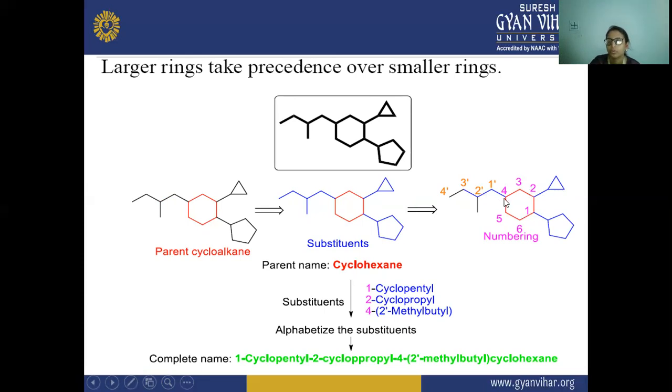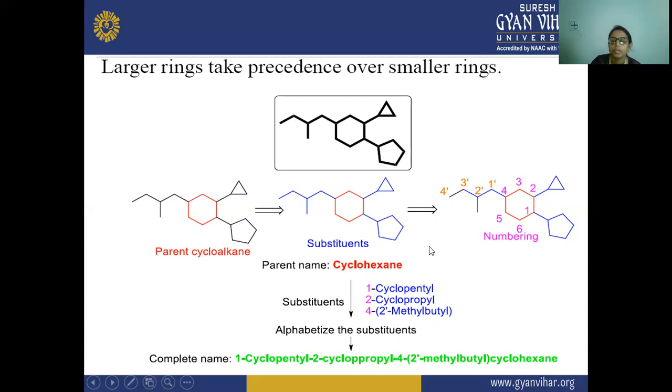And on the fourth position is cyclobutyl. But on its second position, a methyl group is bonded, which we have shown with dashes: 1 dash, 2 dash, 3 dash, 4 dash. So on the second there is a 2-methyl, and then this is your butyl.